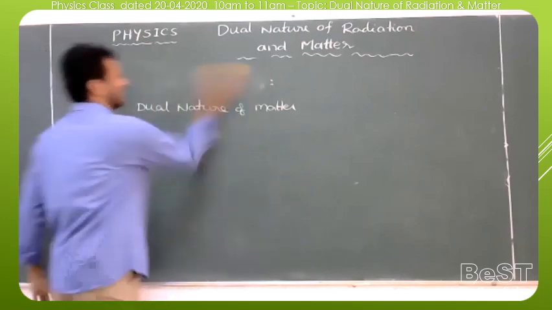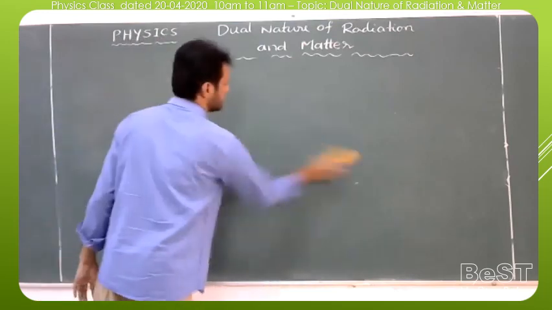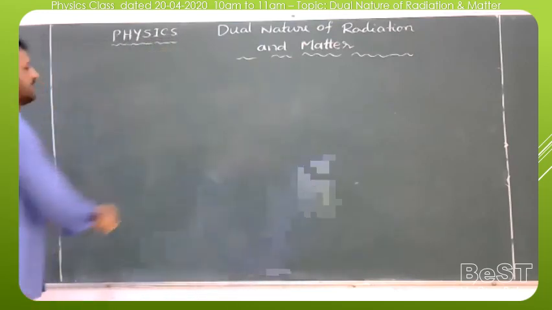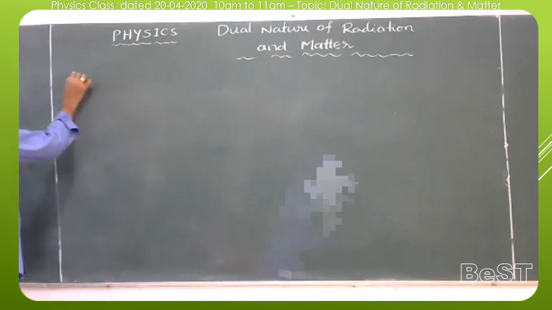Now, what are the basic properties of the electron? In this chapter we mainly use the electron concept. What is an electron generally?